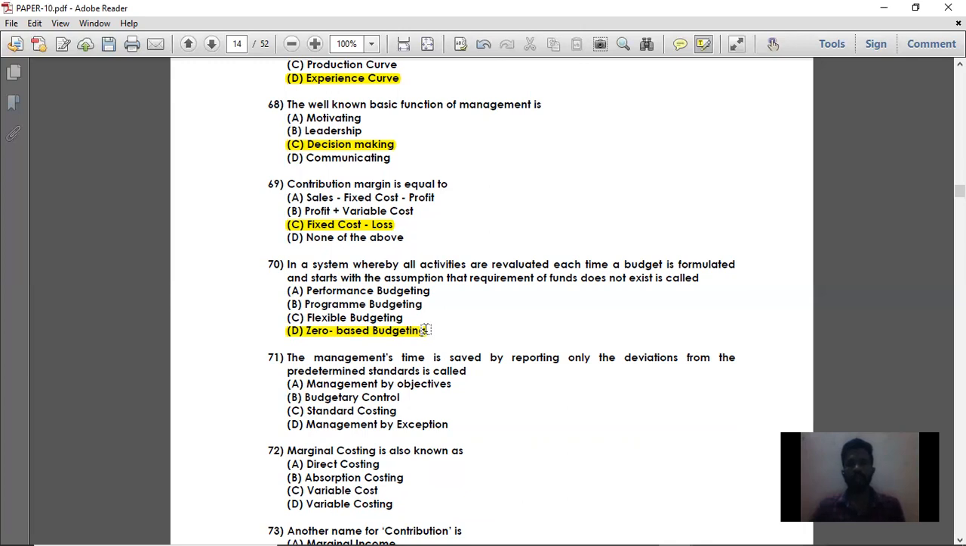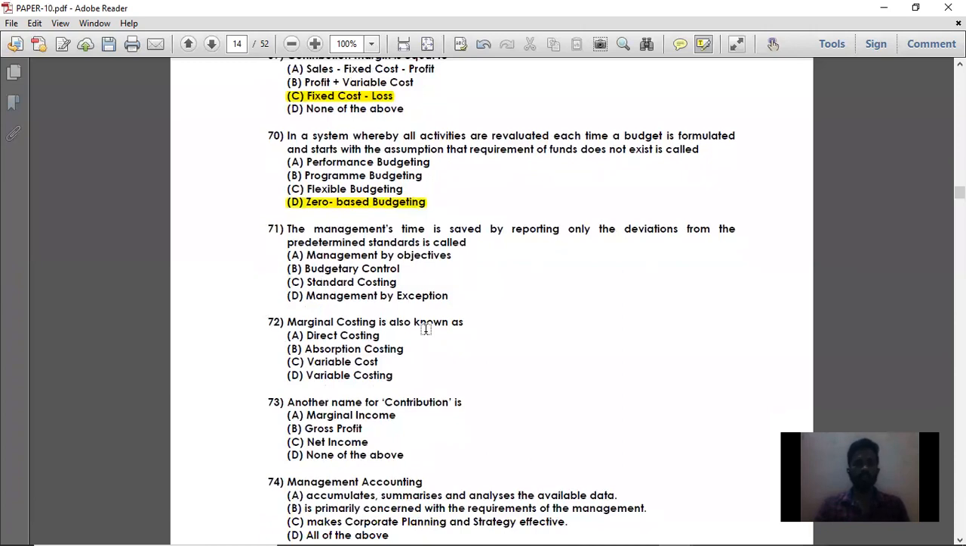The activities are re-evaluated each time a budget is formulated. Suppose your present year activities are different from the past year activities. Based on your present year activities, your budget will be re-evaluated, or based on your last 3 months activities, your budget can be re-evaluated. That is called zero-based budgeting.